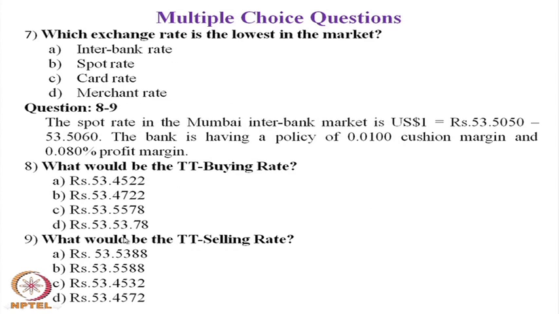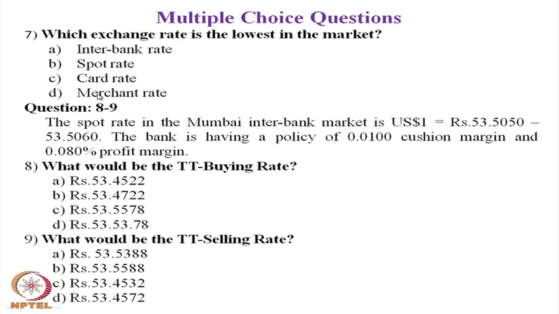Let us move to question number 7: which exchange rate is the lowest in the market? It is the merchant rate.